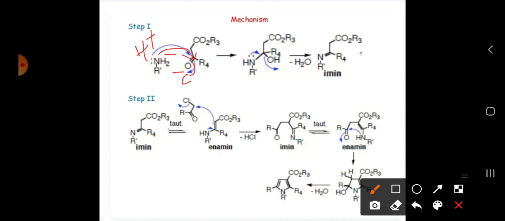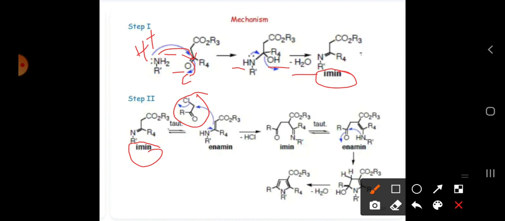And afterwards what happens here: H plus, here OH minus. Minus H2O is lost, and we are forming a double bond, C double bond N. So this one we call an imine. This is the first step we have got. For the second step, we are using tautomerization. Tautomerization is migration of bonds here. Okay, to this imine we are adding the compound.